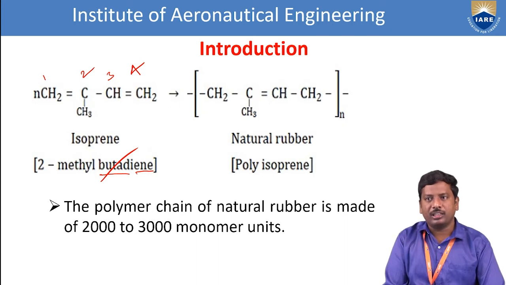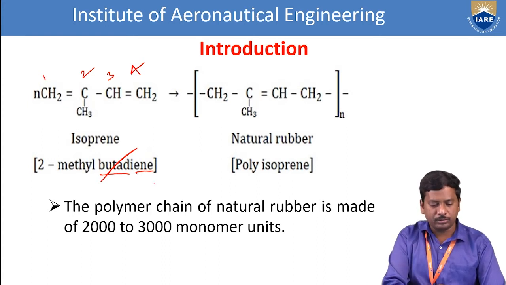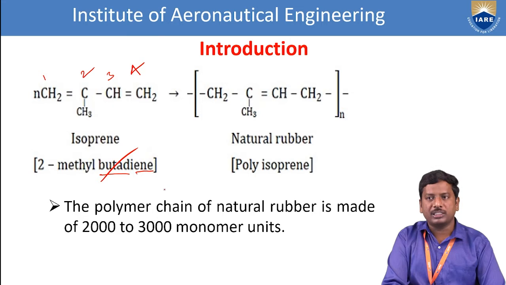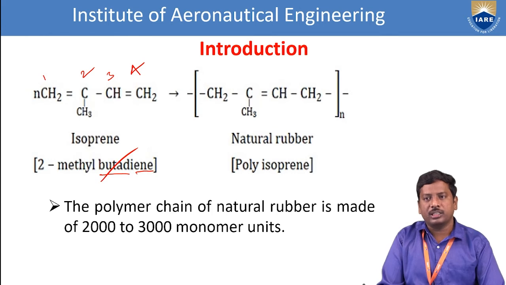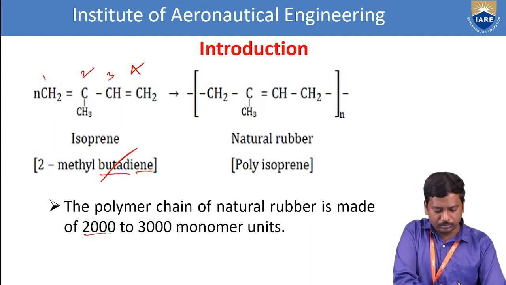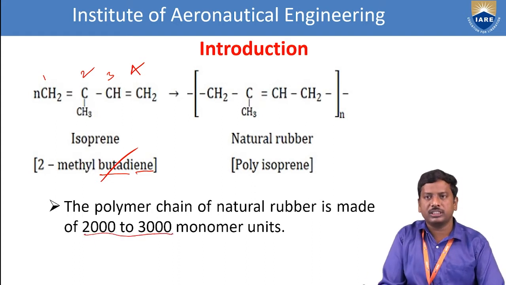That means whenever the isoprene undergoes polymerization, it gives the polyisoprene. So this polyisoprene is nothing but a natural rubber. The polymer chain of the natural rubber is made of nearby 2000 to 3000 monomer units. So this is very important. It represents the total number of monomers present in the polymer, that is nothing but a natural rubber.